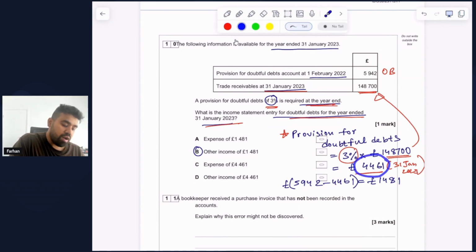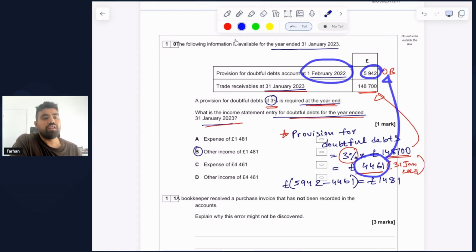Now, what we want to do here is compare this value that we have derived, which is 4,461 for the provision for doubtful debts at 31 Jan 2023, with the beginning balance of provision for doubtful debts of 5,942 at 1 Feb 2022. We can clearly see that the amount has decreased, and the difference in that case, or the reduction, is 1,481. Now, is this a good thing or the bad thing for the business?